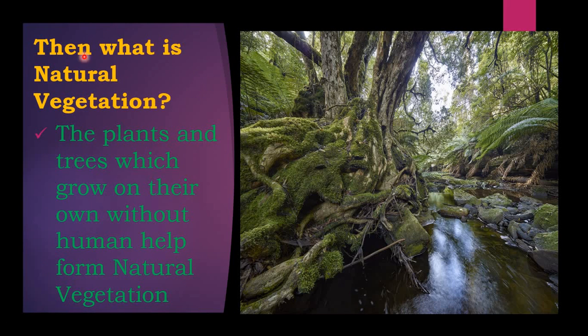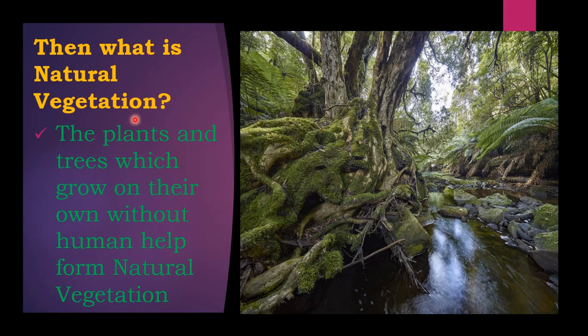So next, what is natural vegetation? Of course, we saw natural vegetation. The plants and trees which grow on their own without human help form natural vegetation. What is natural vegetation? We call it natural vegetation.